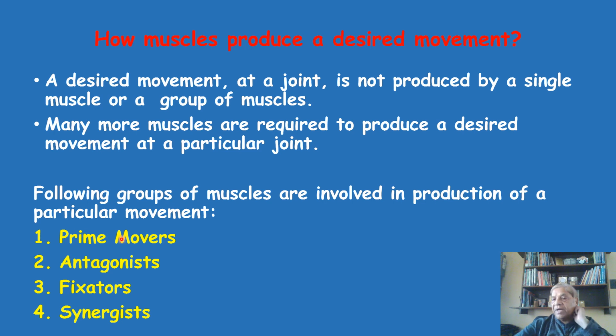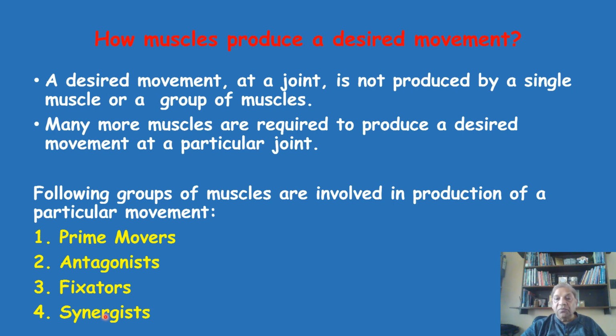They are the prime mover. One group is prime mover. The second group, which is also responsible for production of the same movement, is called antagonist. Prime movers may be one group, antagonist is another group of muscles. Then the third group is fixator muscles, and the fourth group is synergist.